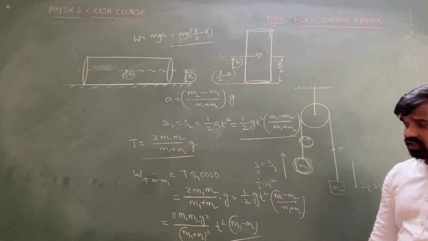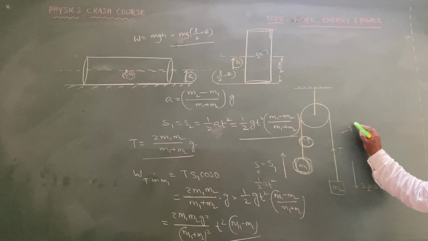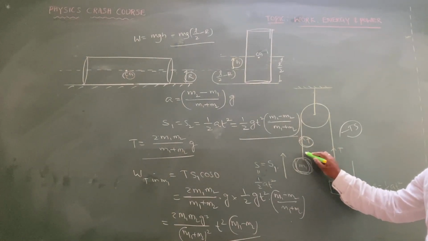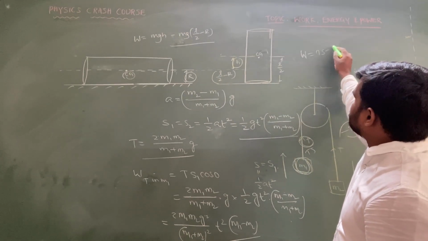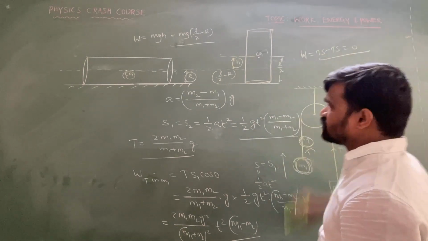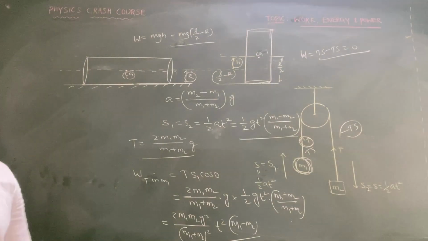And after that, the work done by the tension on m2 is what? Minus Ts. Work done on m1 is plus Ts. Total work done on the system is Ts minus Ts, which is equal to 0. Work done by the tension on the whole system is going to become 0.